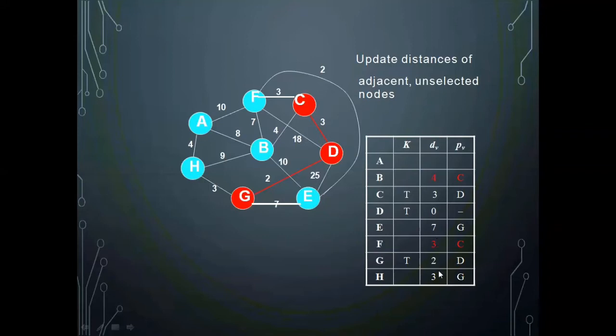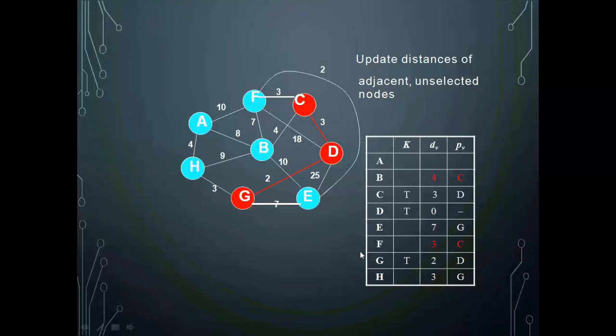Then the minimum is this 3, and this 3. So I can select any of these, either the C to F edge, or I can add B to H. I can take anything. It won't make any difference.